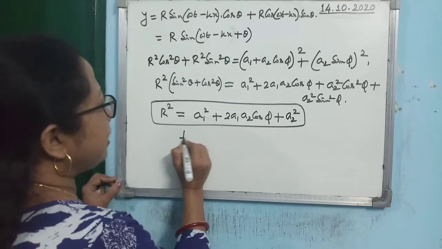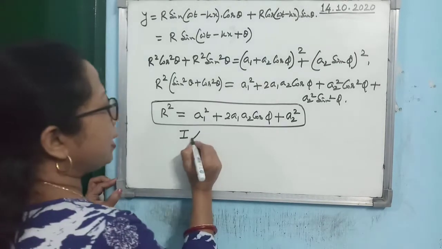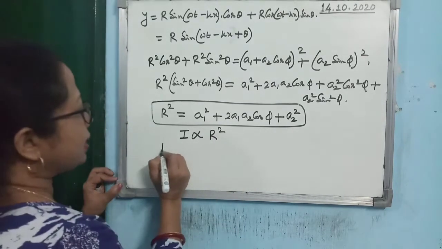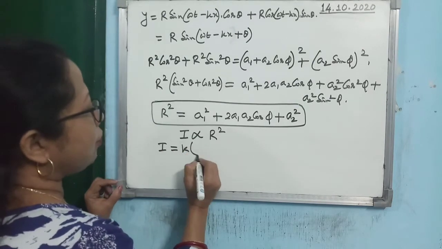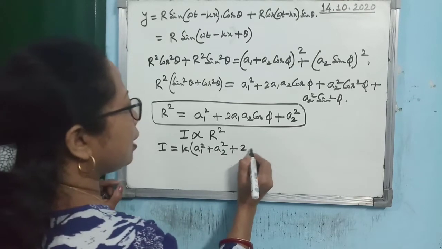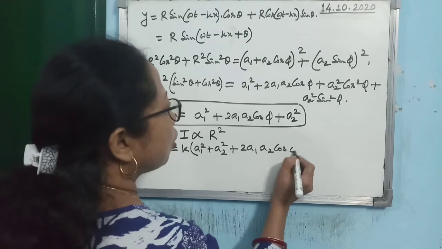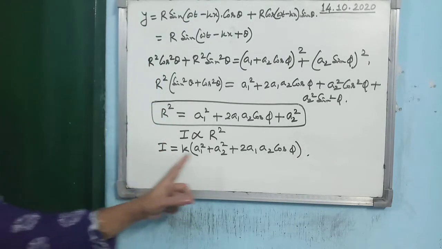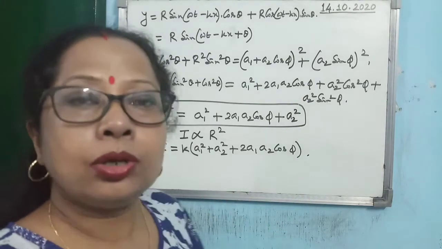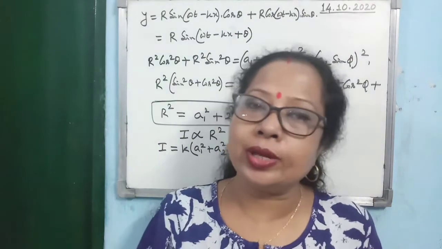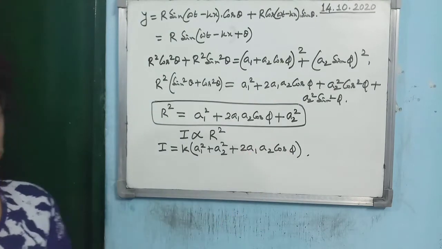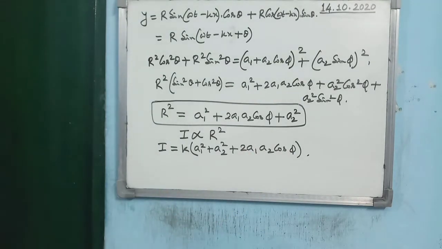Now we know that intensity of a wave is directly proportional to the square of the amplitude. I hope you can remember. So you see, intensity of the wave is given by some constant k into (a1 square plus a2 square plus 2a1 a2 cos phi). Is that clear? So depending on the value of cos phi, intensity can be maximum and minimum, because you know that the cosine function varies between minus 1 and 1, isn't it? So depending on the value of cos phi, the intensity of the light wave will change.